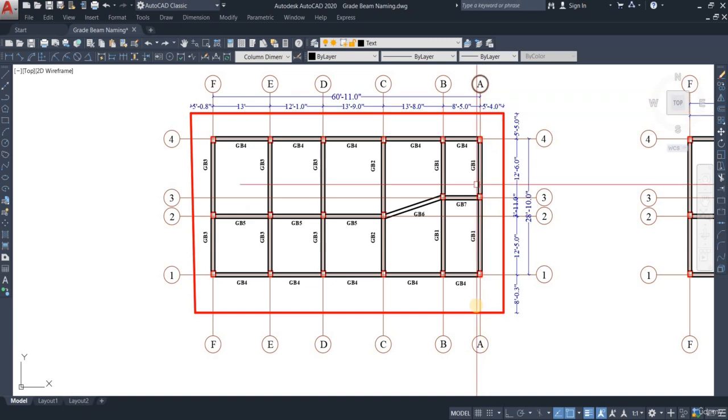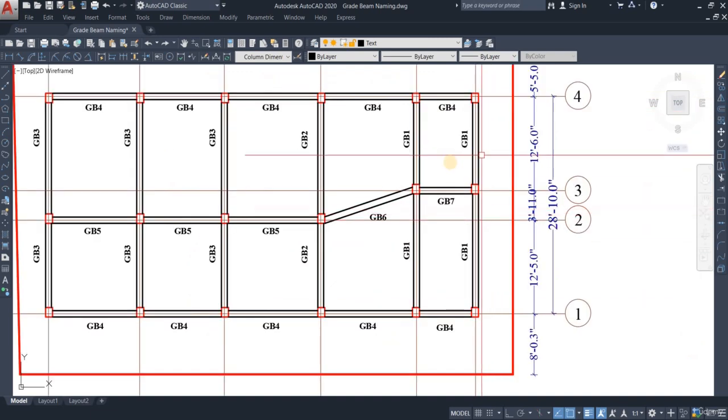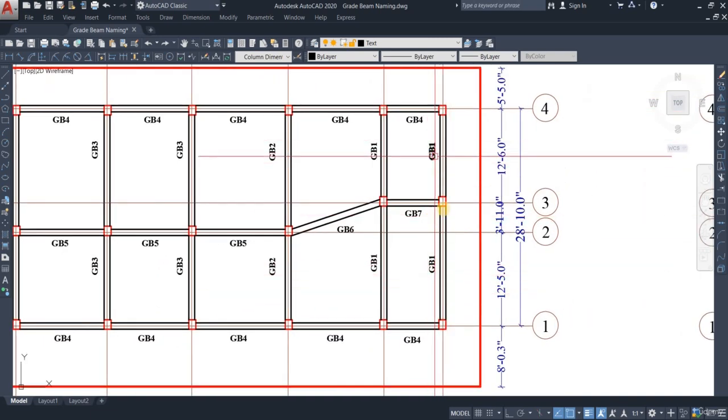So right here we have A to A. There you go. A to A is given GB1 because this is the first beam that we're working with. GB meaning grade beam and 1 meaning the number 1 beam. So we have the first beam. There we go, GB1. It's done.